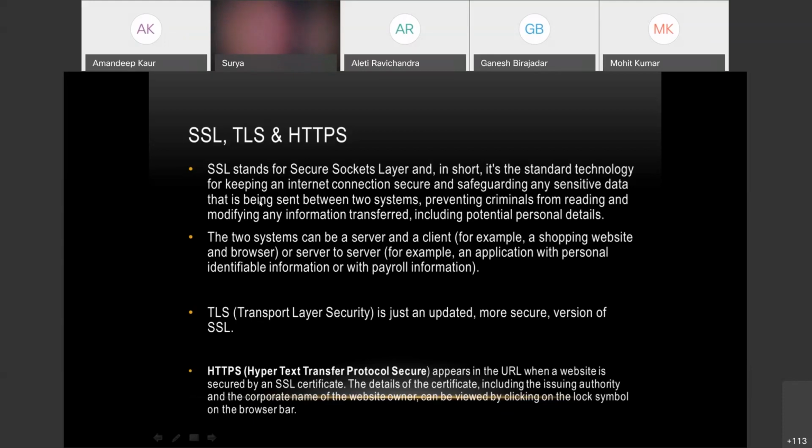If there are handshaking protocols between these two servers which are communicating with each other, or between a server and a client, whatever handshaking is to be done is also incorporated inside this Secure Socket Layer or TLS. Yes, right, sir. TLS is a completely updated version. That is why it has not completely replaced SSL. In some places, you will still find SSL, but yes, you're right that it is being taken over by TLS.